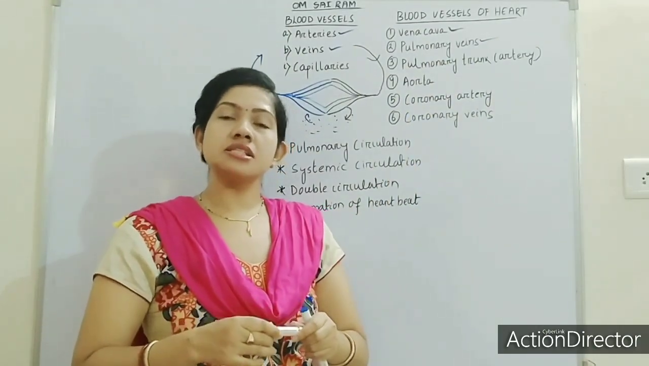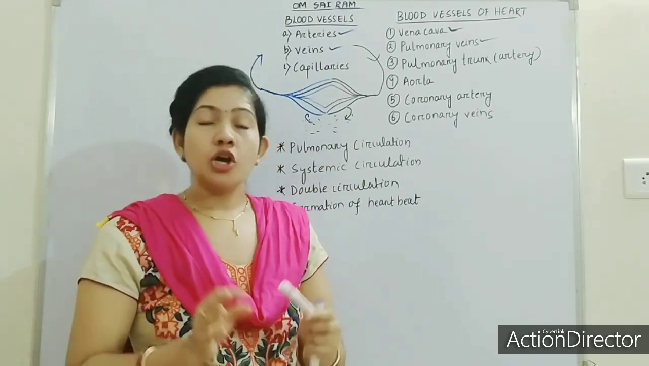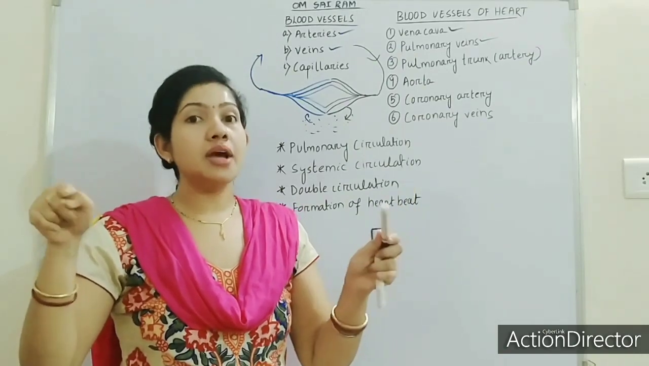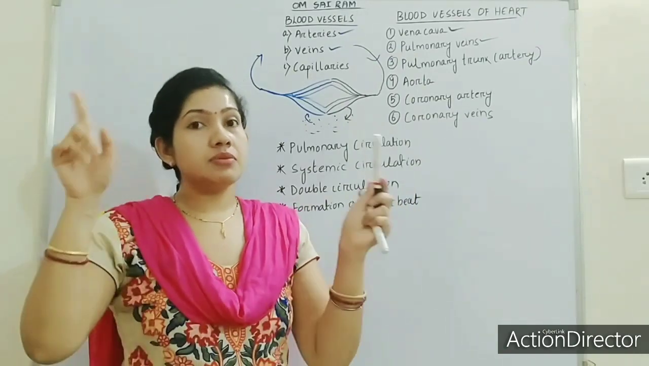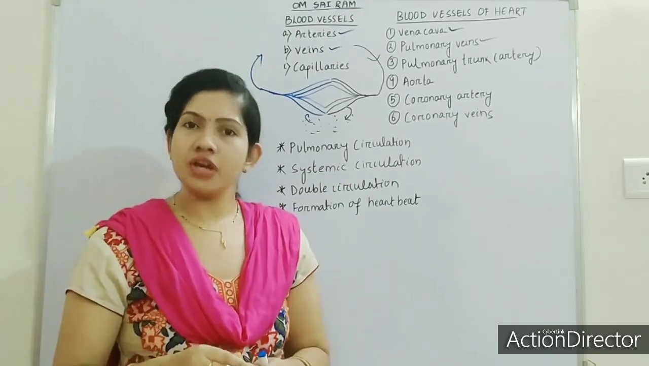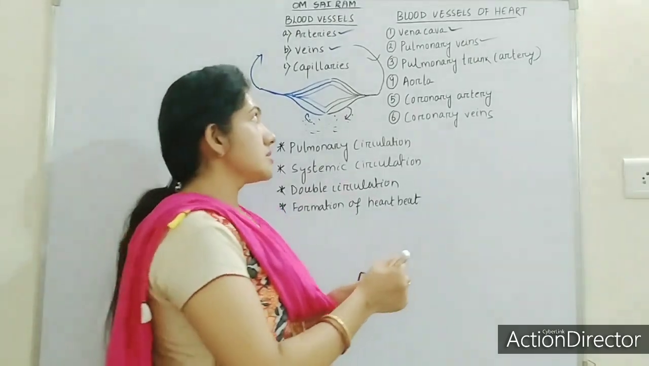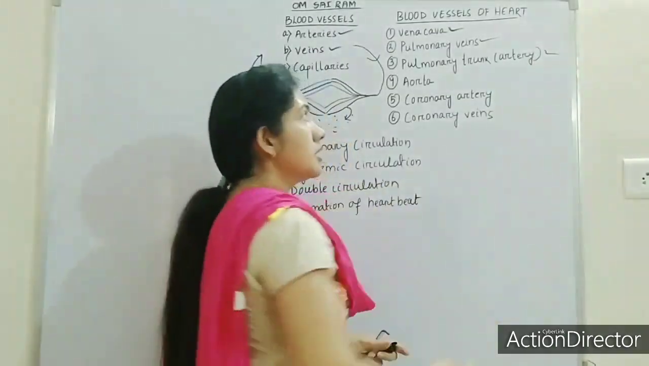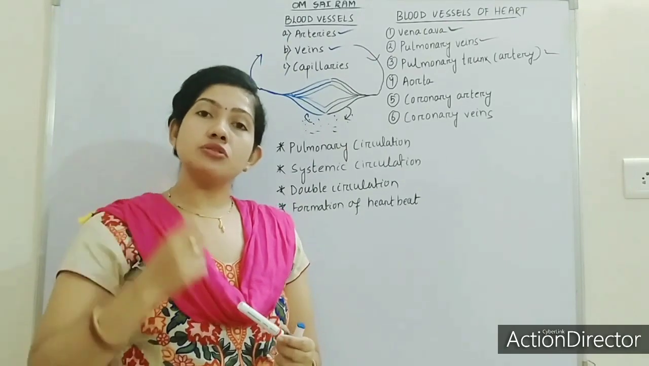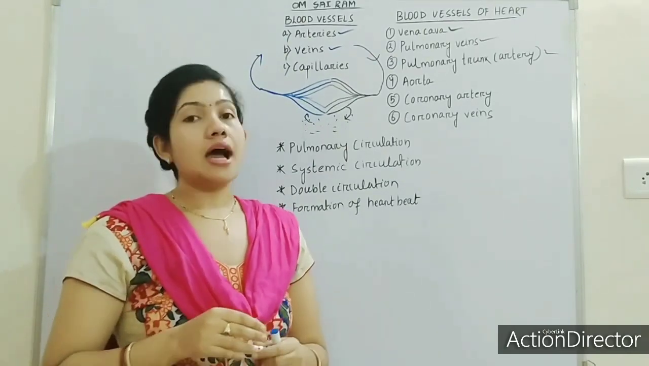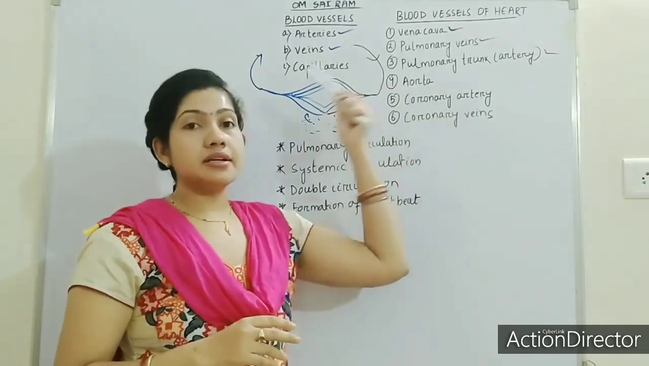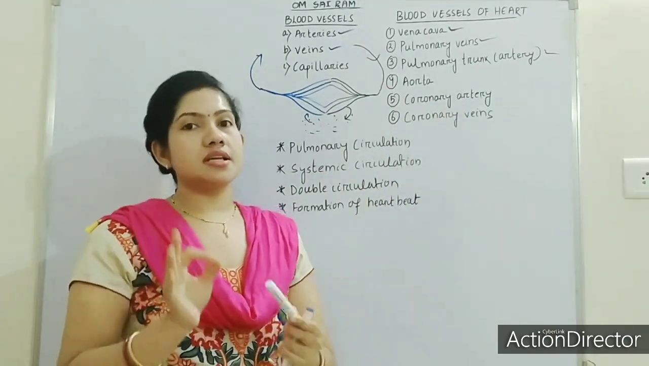Pulmonary veins carry the oxygenated blood which is given by the lungs. Okay, and where will they pour the oxygenated blood? They will pour that oxygenated blood into the left side of the heart. Got it? Next, pulmonary trunk or pulmonary artery. Okay, pulmonary artery is also an exception to the artery. Arteries should carry oxygenated blood, but the pulmonary artery carries deoxygenated blood.